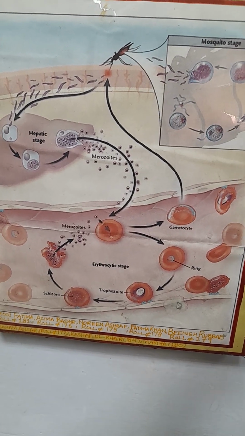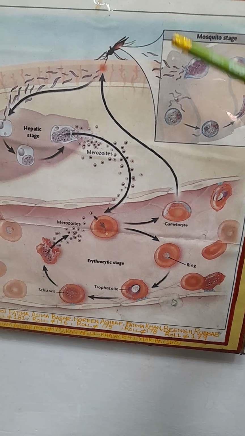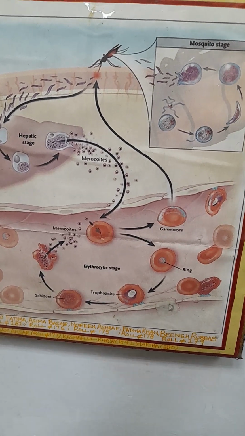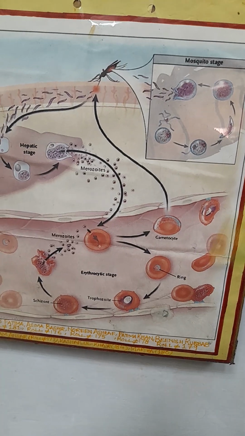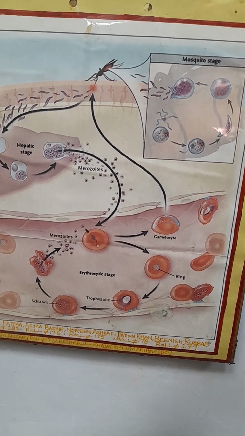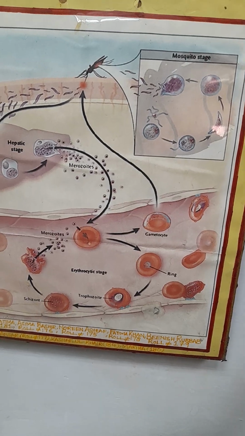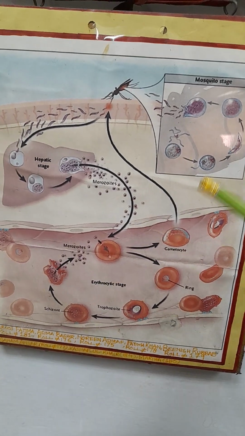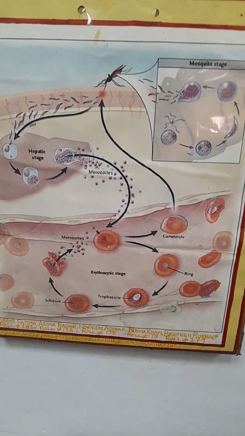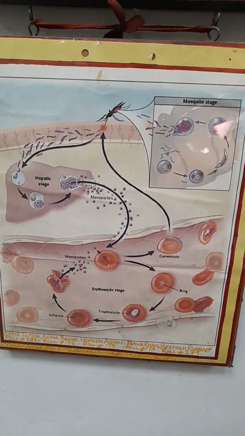When any uninfected mosquito bites that person, the mosquito becomes infected, and when the infected mosquito bites the other person sitting or lying beside the infected person, there is a spread of disease. So this is the whole scenario of the Plasmodium life cycle.